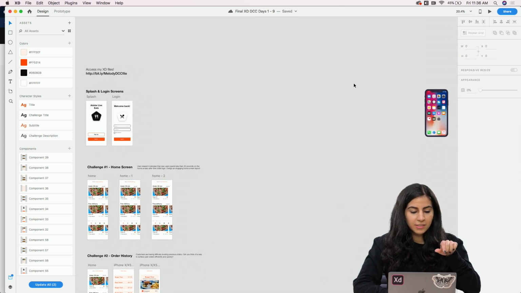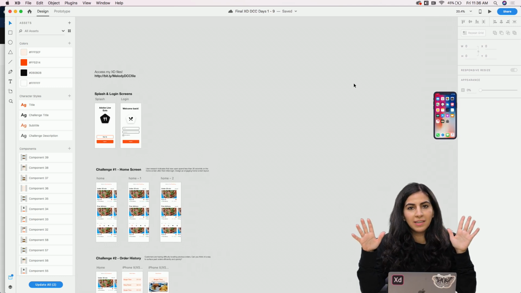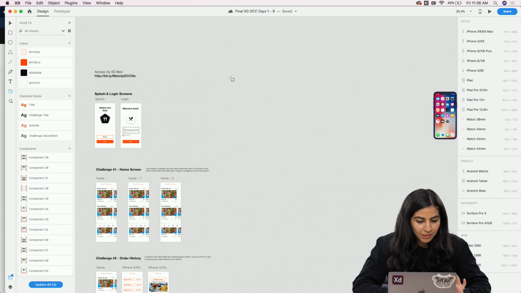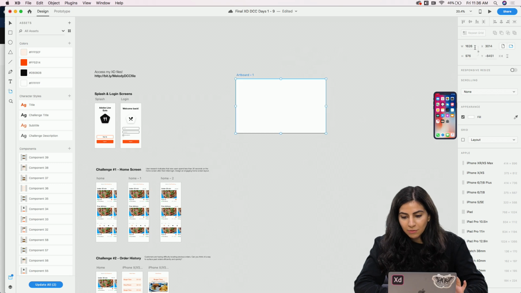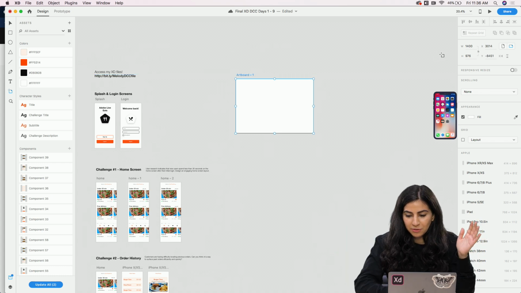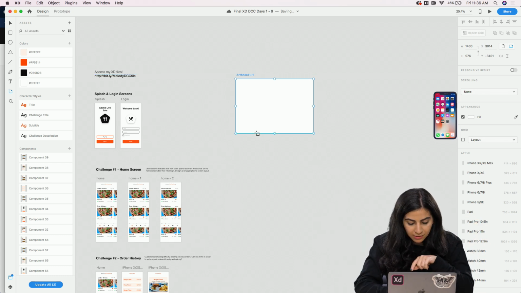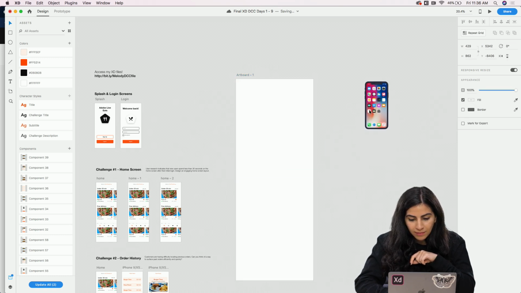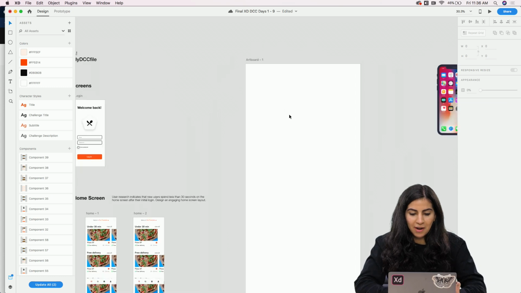And if you've seen some projects that are full bleed, if you want to accomplish that, I looked it up and the width has to be at least 1400 pixels for it to be able to full bleed on the screen. So I'm just going to change this to 1400 and then bring this down. And I'm just going to have this here for now.